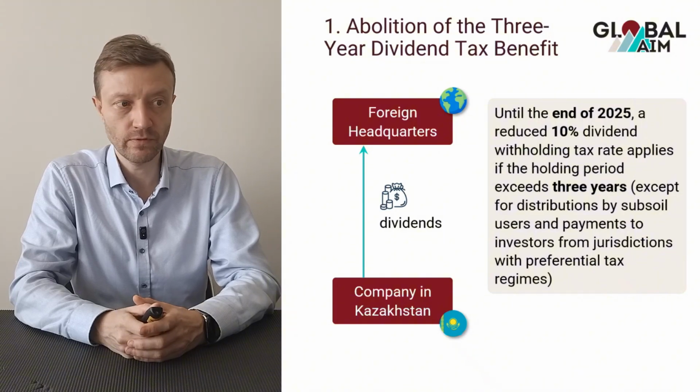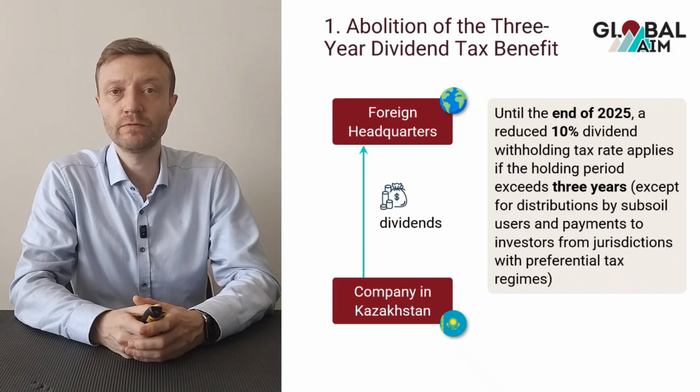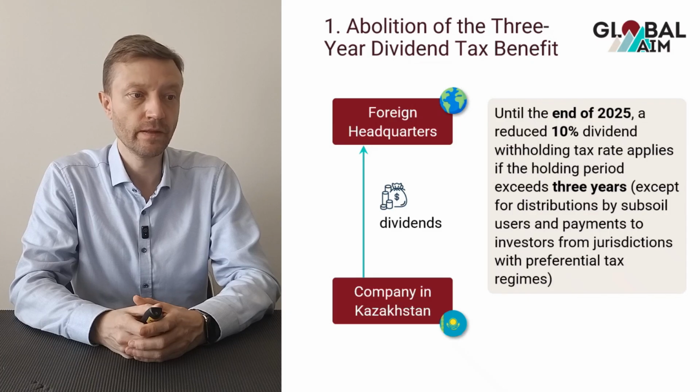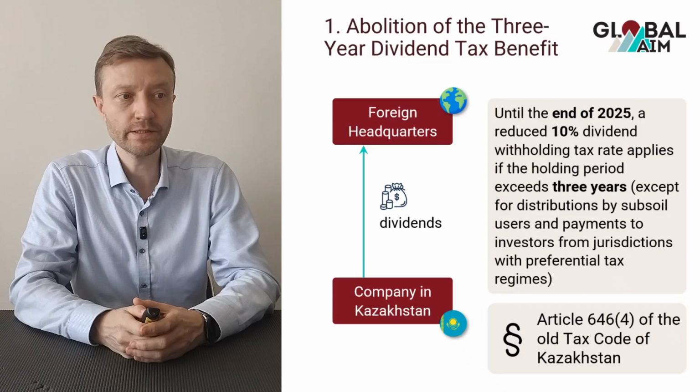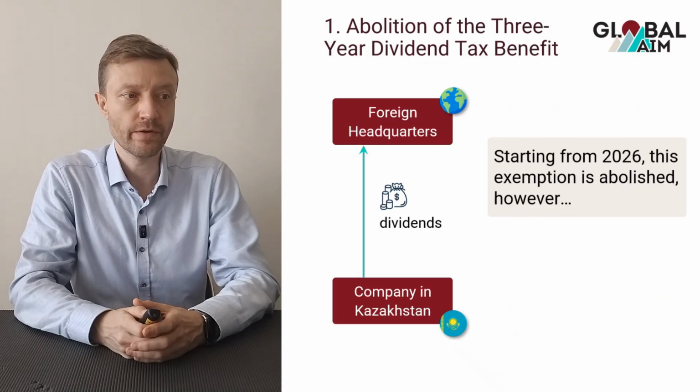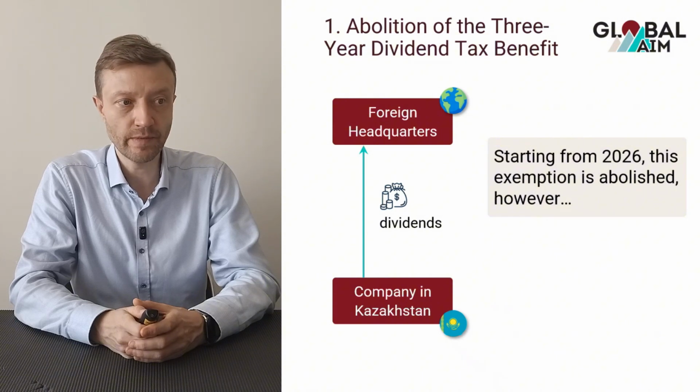Exceptions are made for distributions of dividends made by subsoil users, and payments to investors from so-called jurisdictions with so-called preferential tax regimes. But otherwise, the reduced rate applies. But starting in 2026, this tax benefit is going to be abolished.